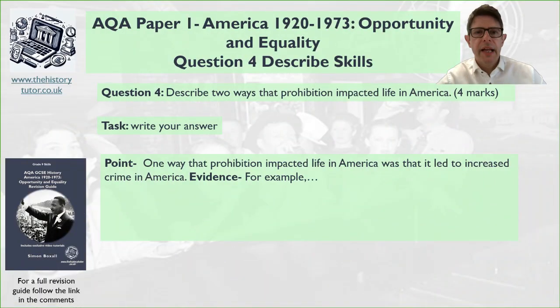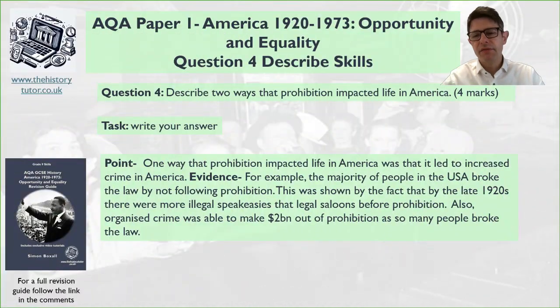So I've written then, here's my answer. So one way that prohibition impacted life in America was it led to increased crime in America. Very simple, pretty much the plan we just made. So 1 or 2 sentences now to back this up with some evidence. Try and have 1 or 2 facts, 1 or 2 keywords in there to back it up. Away you go now. Pause me and try and back it up with an example.